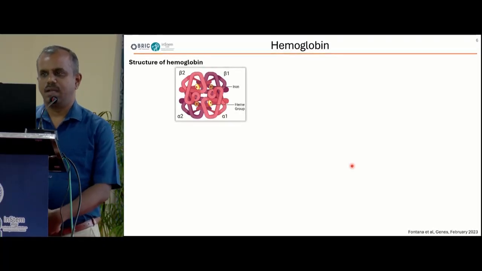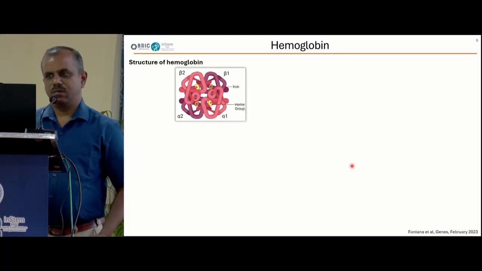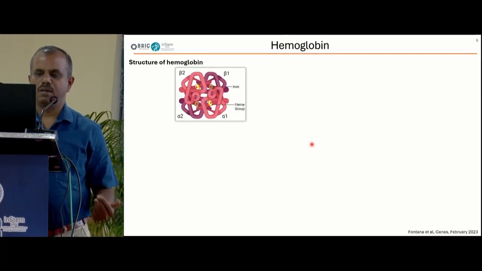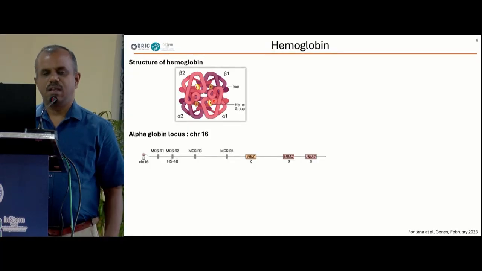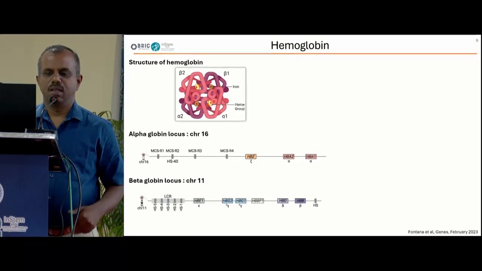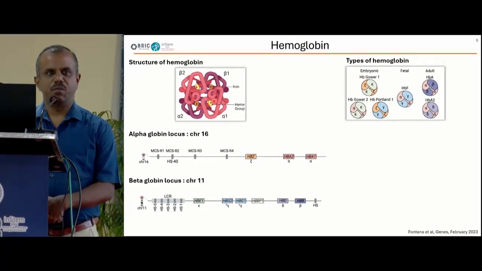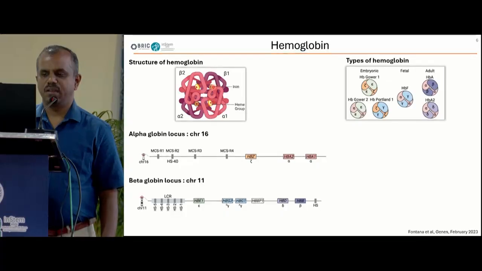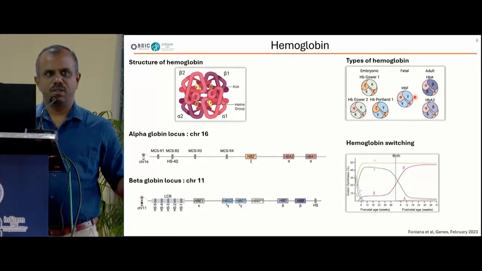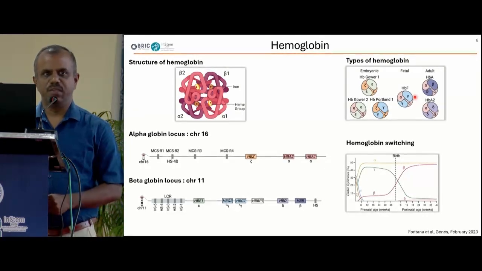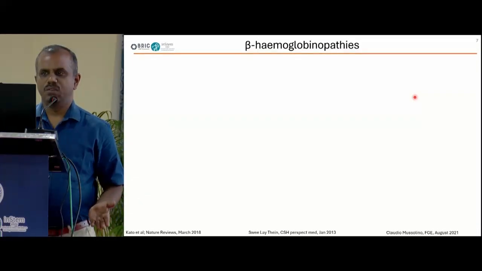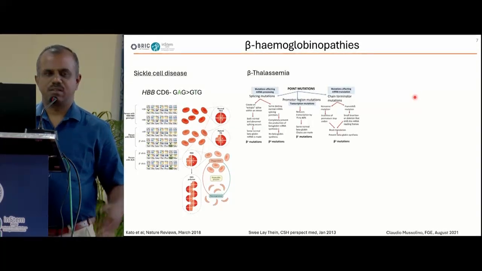So coming back to beta hemoglobinopathies, as you know, hemoglobin consists of 4 units, 2 alpha and 2 beta globin chains. Alpha globin is produced from chromosome 16 and beta globin is produced from chromosome 11. The genes of the beta globin cluster are expressed sequentially from embryonic to fetal and then to adult. The switching of gamma globin to beta globin happens immediately after birth, and thus we get both sickle cell disease and beta thalassemia because of the expression of the beta globin.